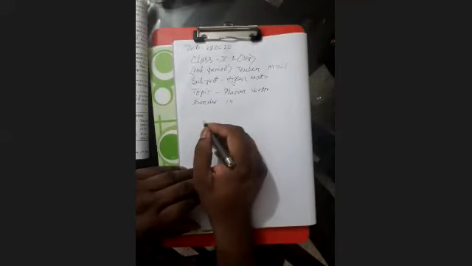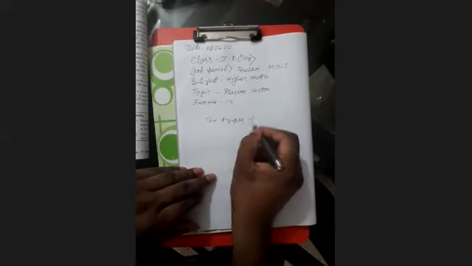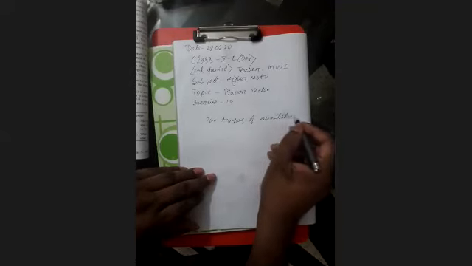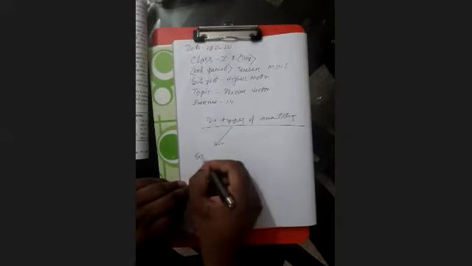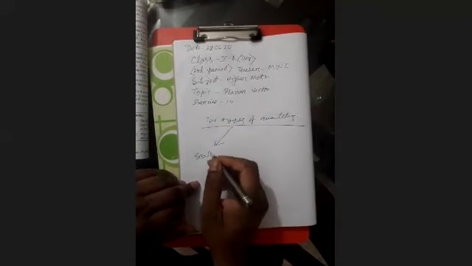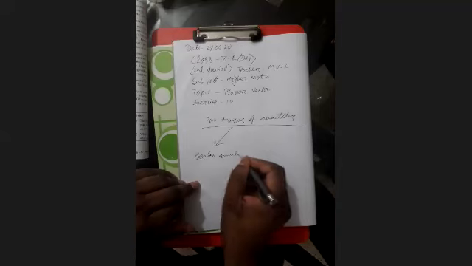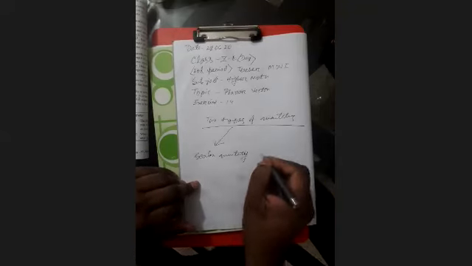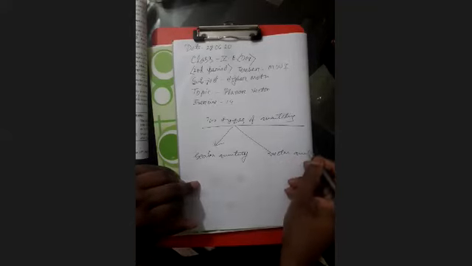Two types of quantities. One is scalar quantity, and another is vector quantity.